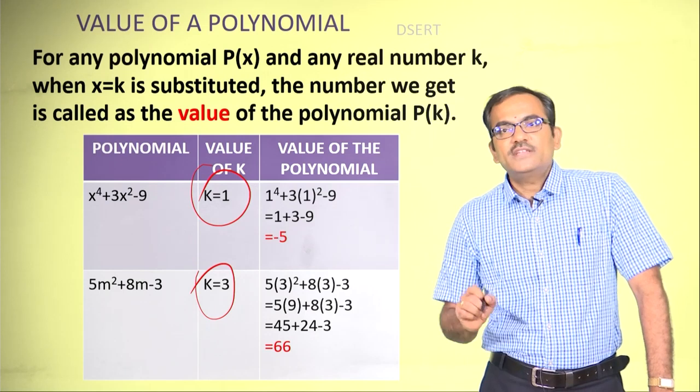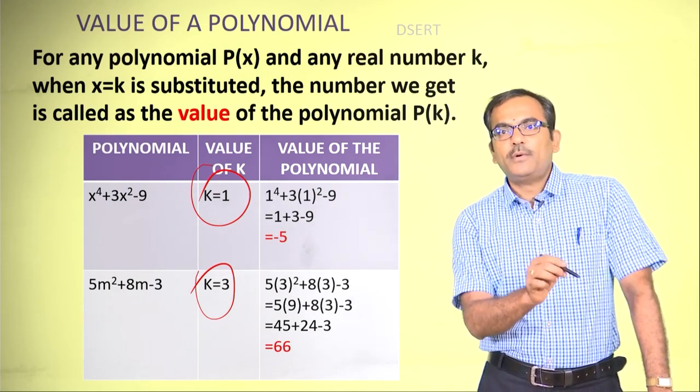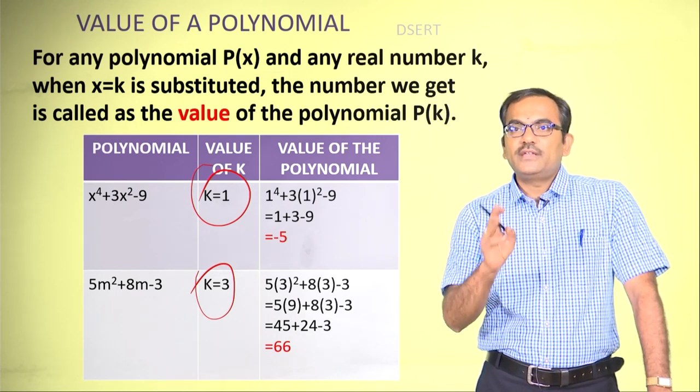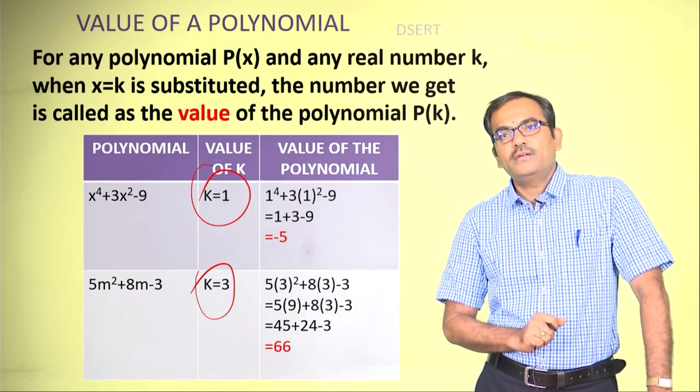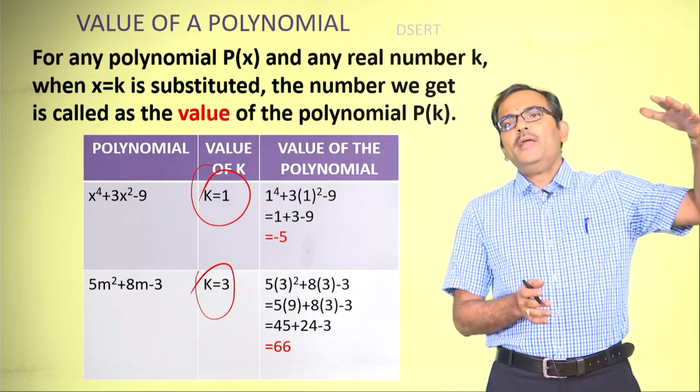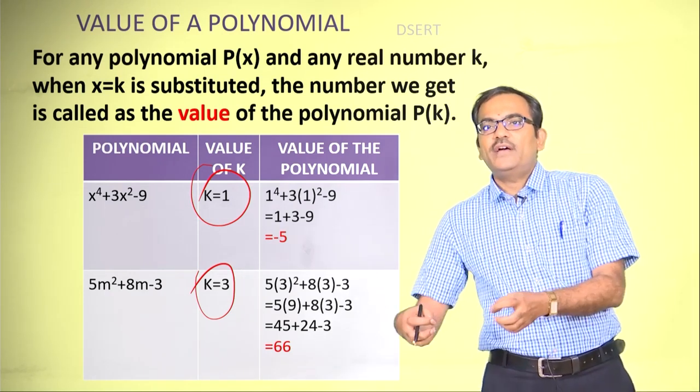Again, 66 is the value of the given polynomial when x is equal to 3. Alright. So, this is the state where the entire polynomial gets reduced to a real number.